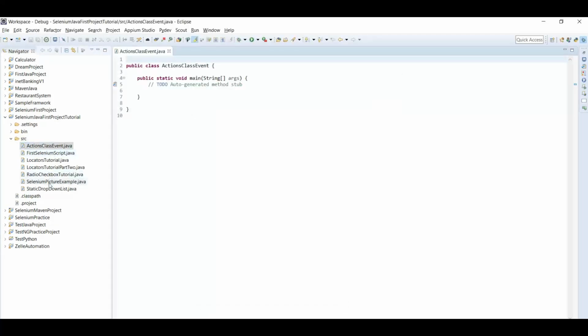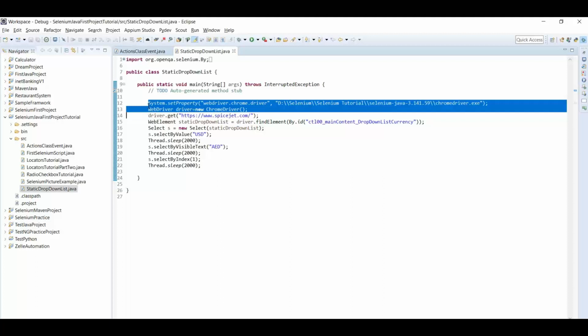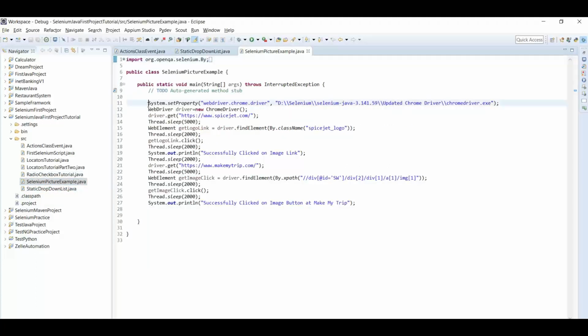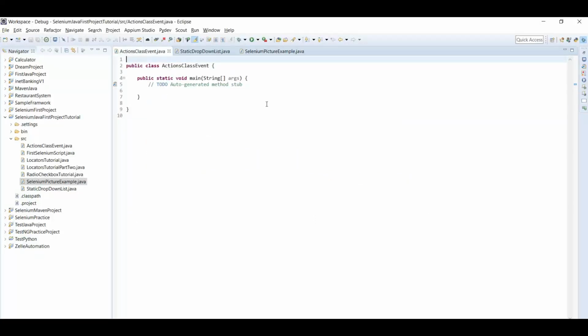Okay, so let me just copy this. I guess the path has changed yet. Yes, so let me just copy this and paste it here.